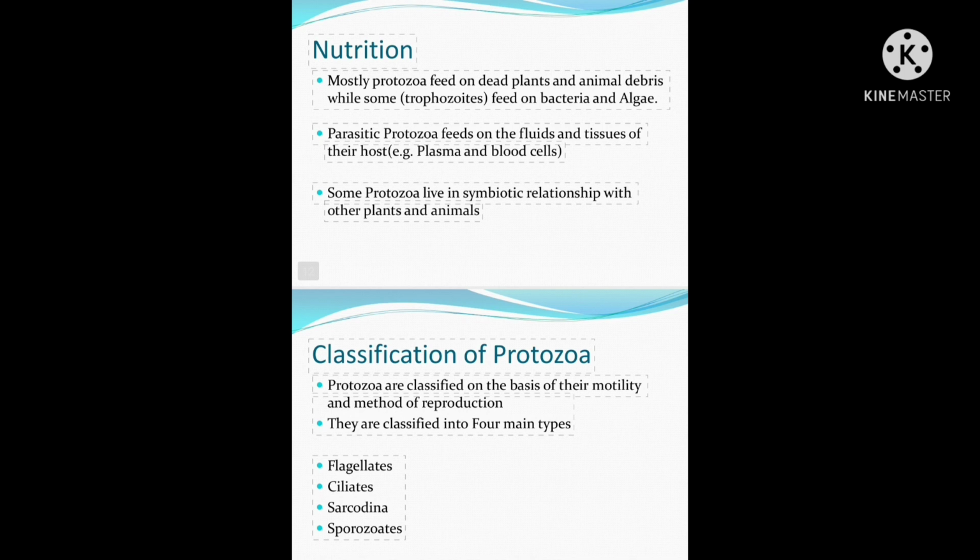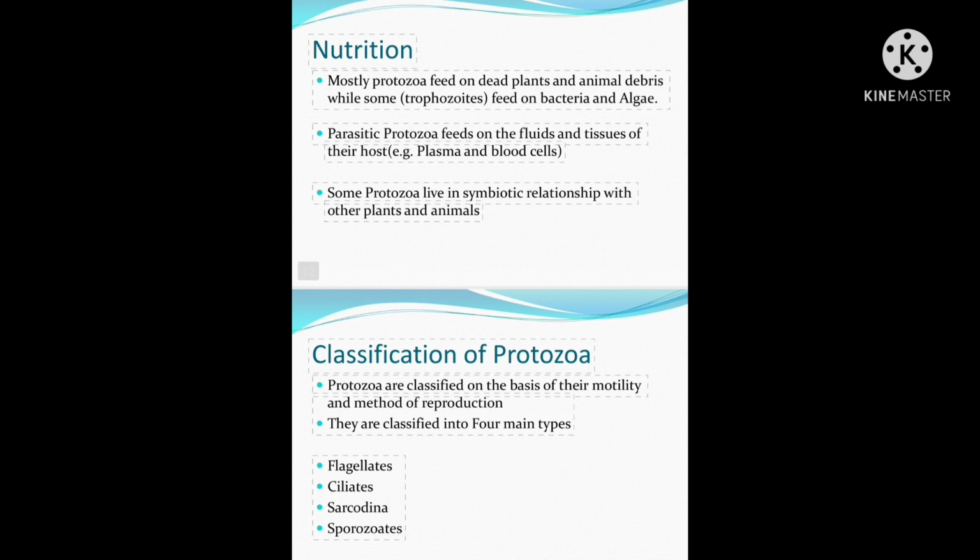The second class is Sarcodina, and the famous example of Sarcodina is amoeba. Mainly they move and capture their food with the help of pseudopodia. Pseudo means false, podia means legs, that is, the locomotory organelles are false in nature, hence they are called pseudopodia.